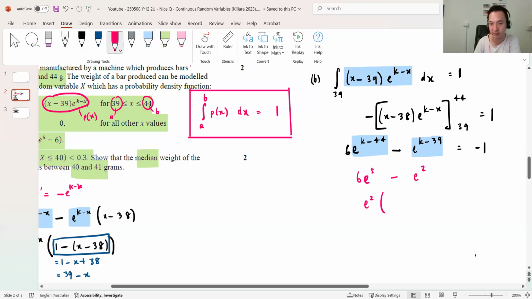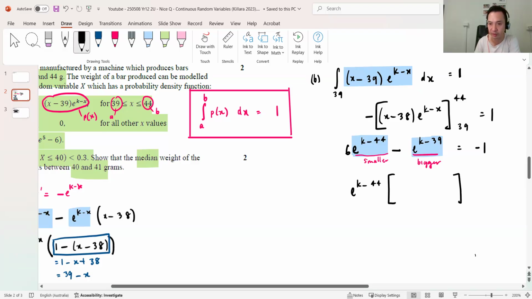So it becomes 6e^3 minus 1. Maybe I'll do that. I'll factorize k. Which one's bigger actually? This one's smaller, right? Yeah, this one's bigger. So always factorize the smaller one out. So in this case, factorize e^(k minus 44).